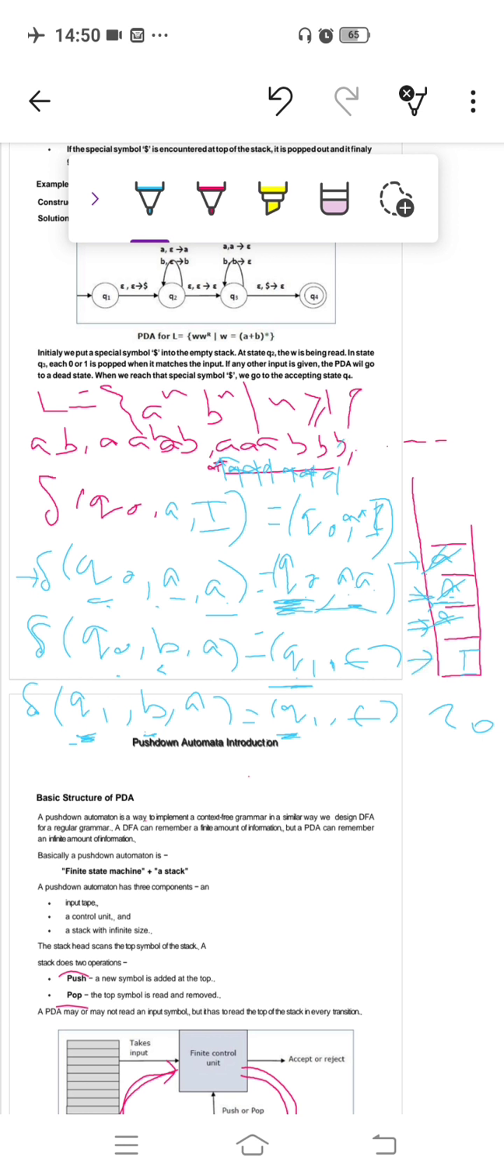Now the input is blank and the stack top is I. From q1 there is no transition for blank, so we have to write one here. From q1, if the input is blank and the stack top is I, move to the final state qf, and I remains as it is. This is your final step. Like this you can write the transitions for a pushdown automaton.